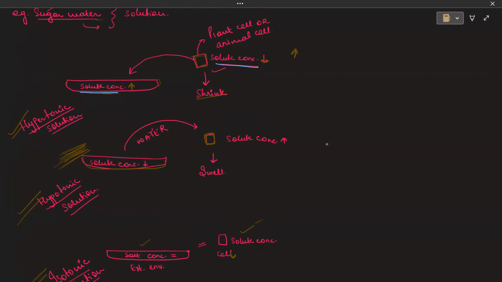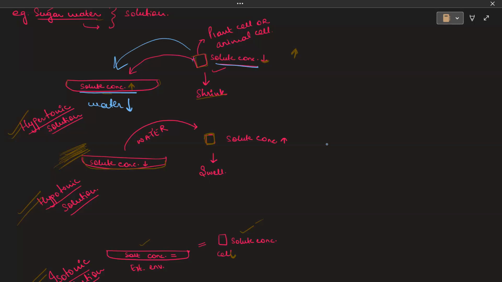If the solute concentration is higher, it means the water concentration is lower. So the water will move from the region of its higher concentration, that is the plant cell or animal cell, to the region of its lower concentration, where the solute concentration is high. This type is known as a hypertonic solution.